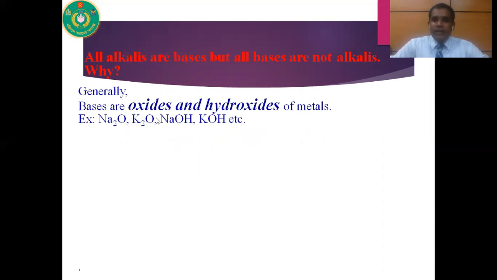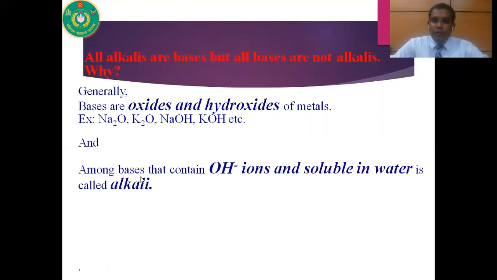Generally, bases are oxides and hydroxides of metals. Here are some examples. For example, sodium oxide, this is the oxide of sodium. Potassium oxide, this is the oxide of potassium. Sodium hydroxide, hydroxide of sodium. Potassium hydroxide, this is the hydroxide of potassium. So oxides and hydroxides of metals are called bases. And among bases, those that contain hydroxide ion and are soluble in water are called alkalis.